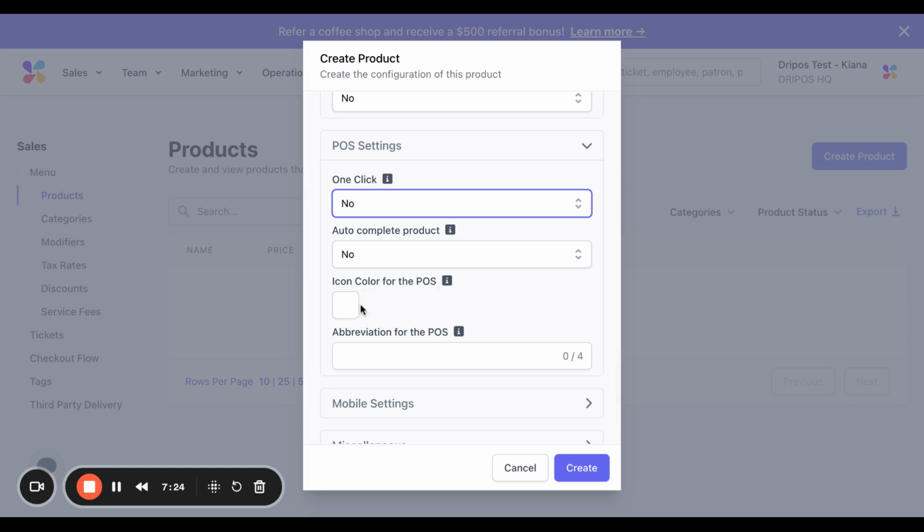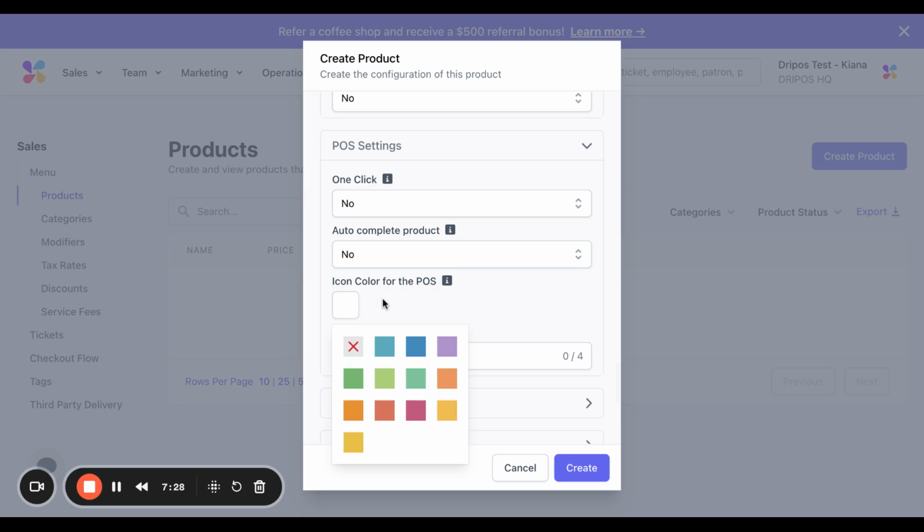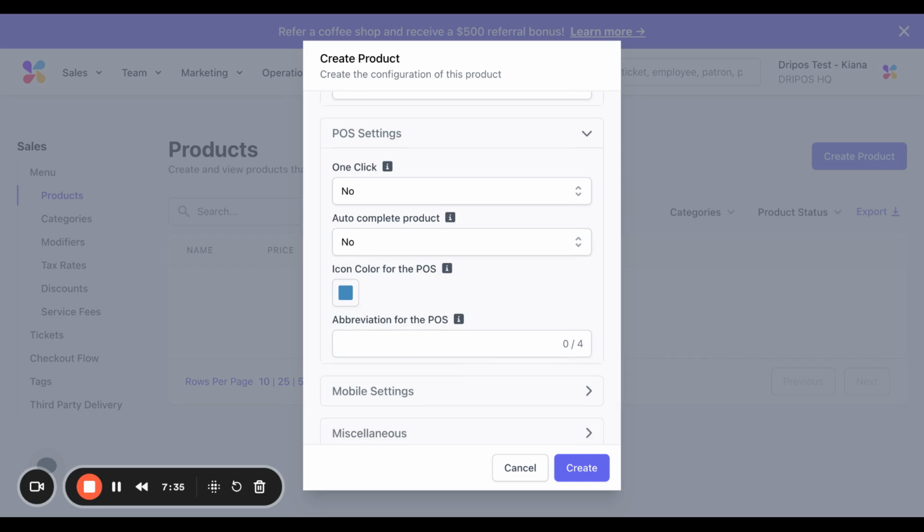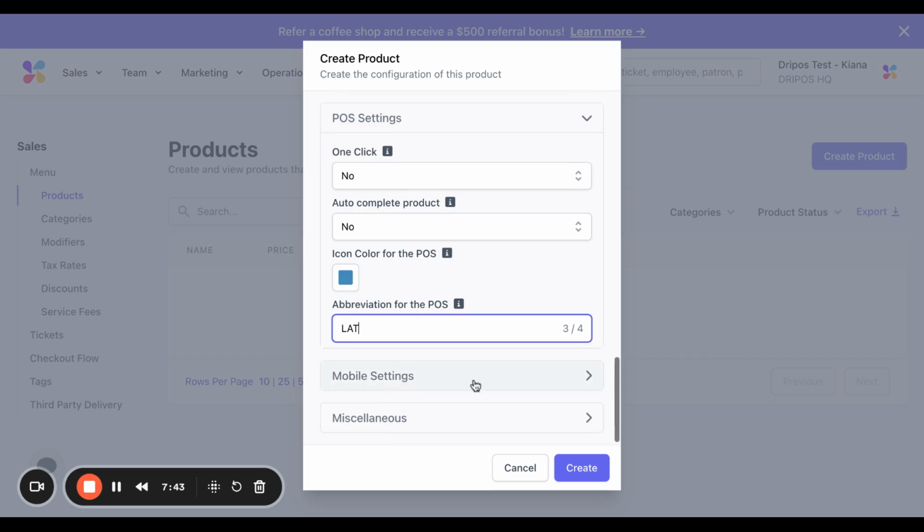You can also select an icon color for the point of sale. So this means that this color would display next to the product on the point of sale. So if I wanted it to be blue. And then you can also have an abbreviation for this product on the point of sale. So for a latte, you can have LAT. Note that this can only be up to 4 characters. So LA or LAT, or even LATE if you wanted.